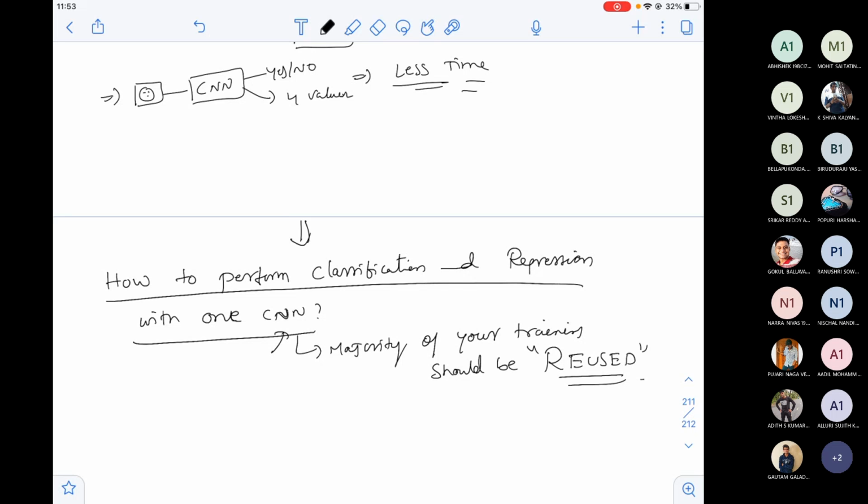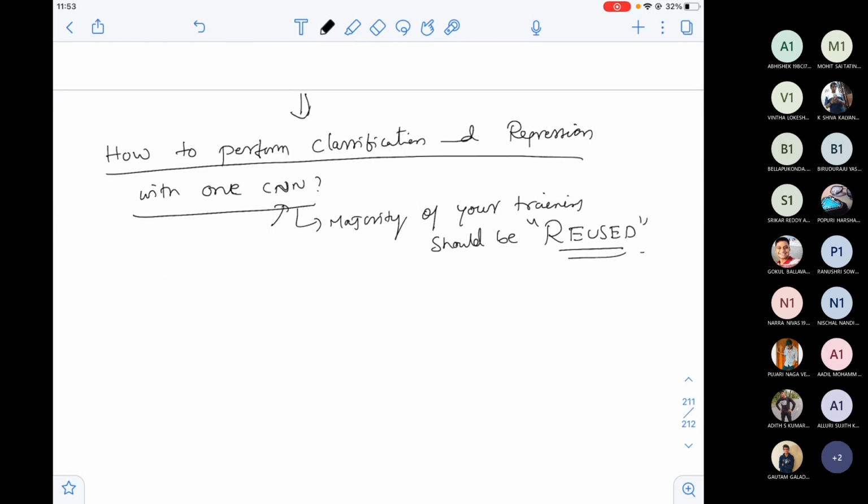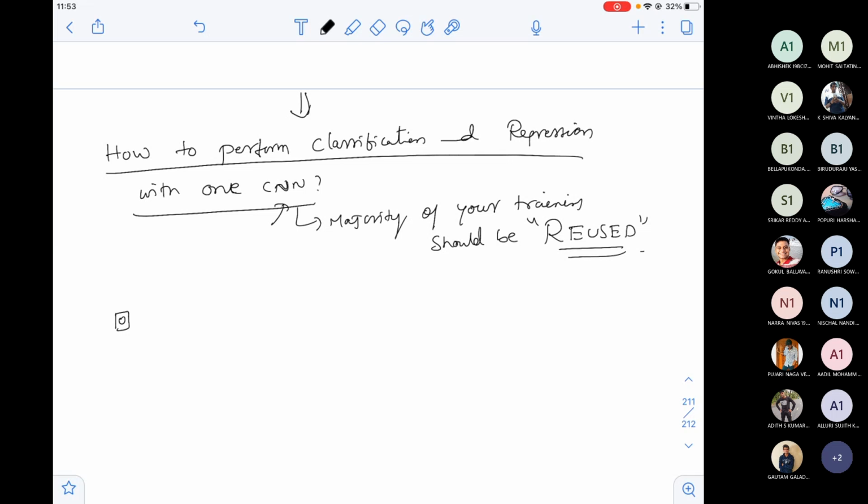Now, can anybody tell me how we can do this? I have given a hint: you have to change the last layers. Firstly, let us see. I have given a portion of the image where I proposed a region based on similarity of the pixels. I know you know a convolution layer, I'm not drawing the layers, convolution layer, max pooling layer, convolution layer, max pooling layer, like this it goes. Maybe the last layer is again a max pooling layer. Then after this max pooling layer, you have fully connected layers.